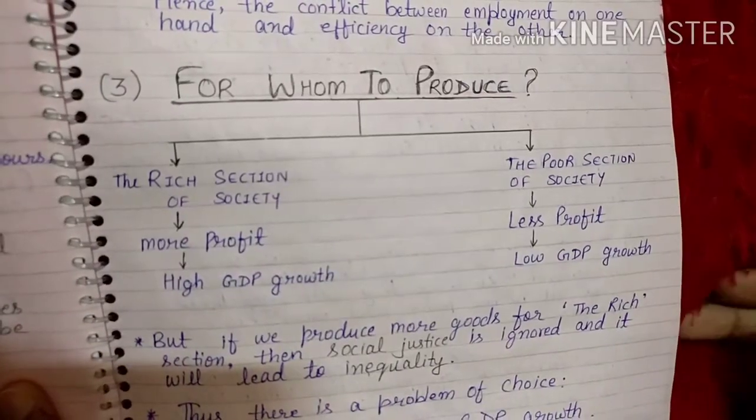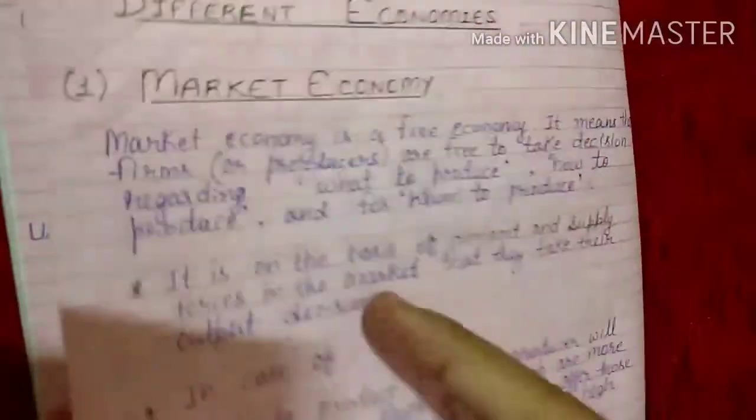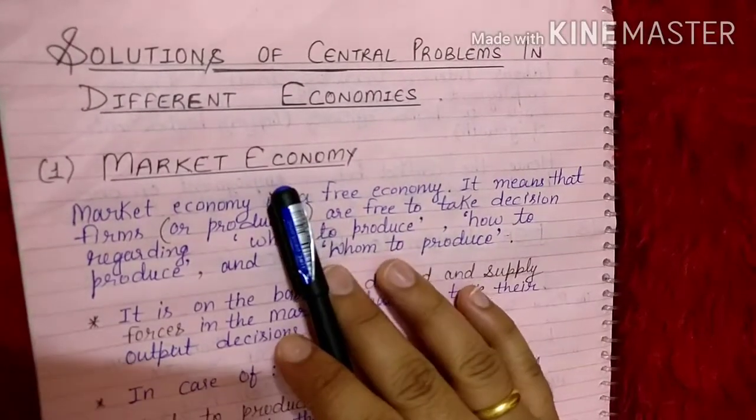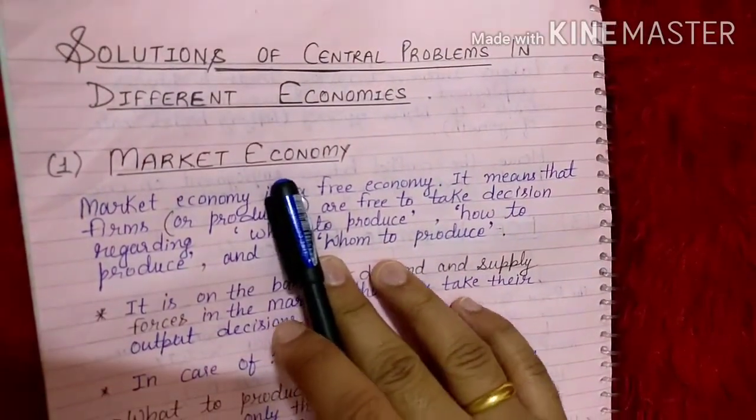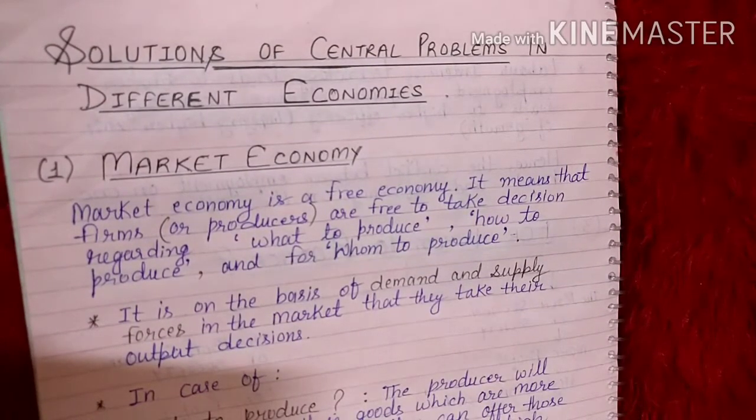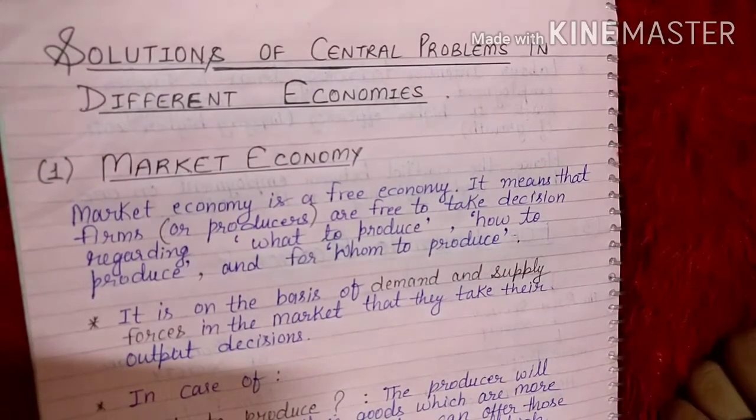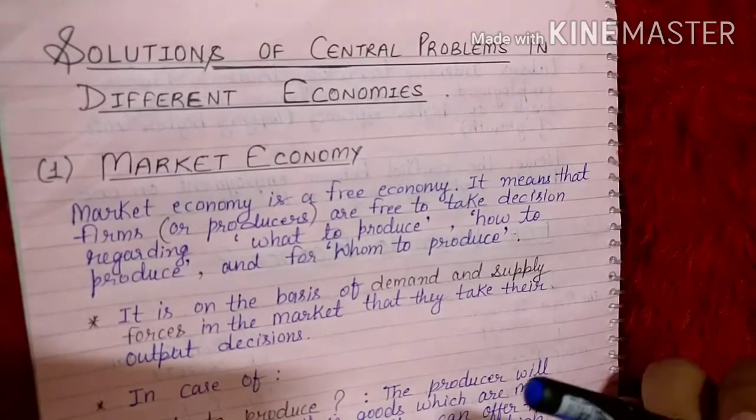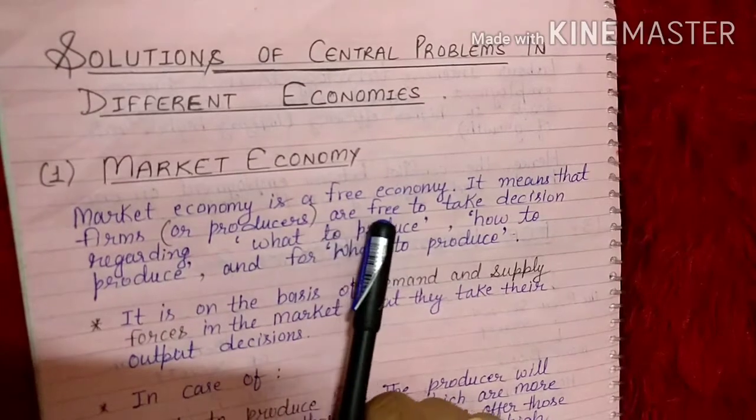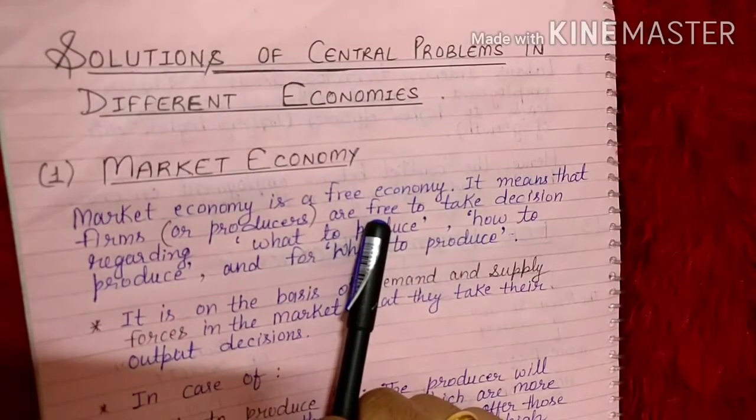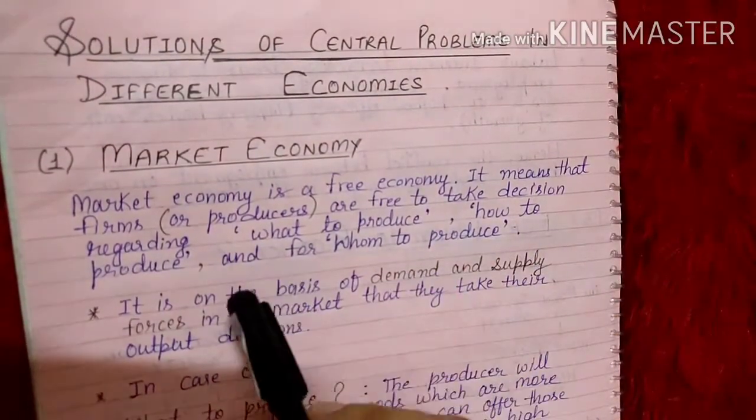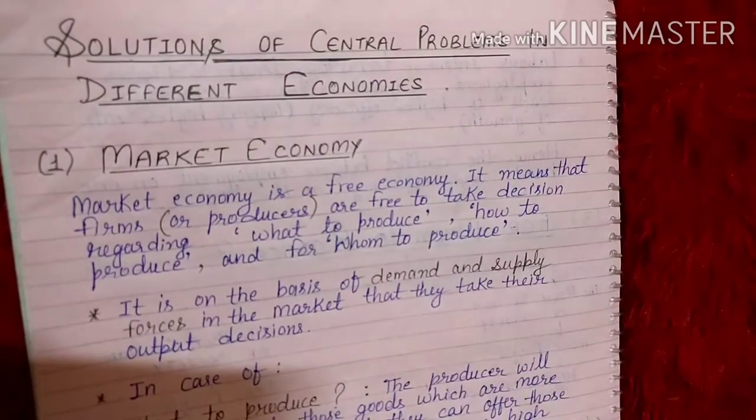But as we know, every problem comes with solutions. So there are solutions of the central problems in different economies. In our previous videos we learned about different economies, like market economy, centrally planned economy, and mixed economy. First we'll talk about the solutions of central problems in market economy. Market economy, you know very well, is a free economy because there is no control of government. So firms, or producers, are free to take any decisions regarding what to produce, how to produce, and for whom to produce.